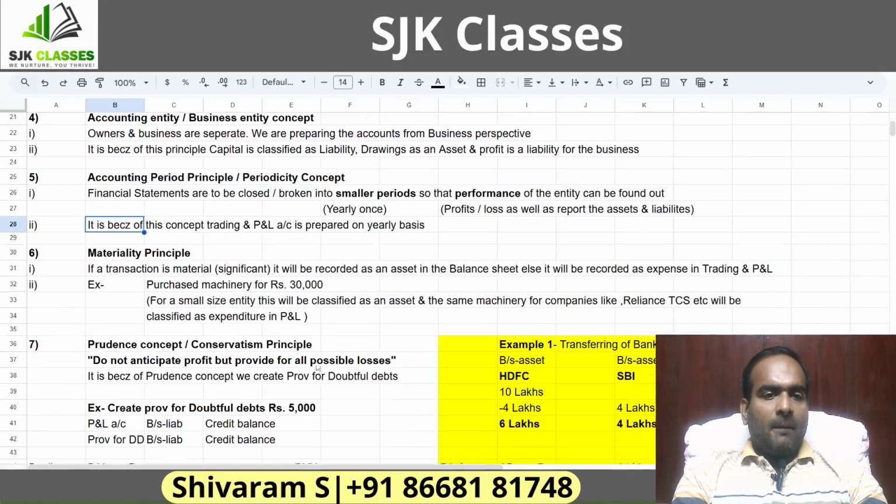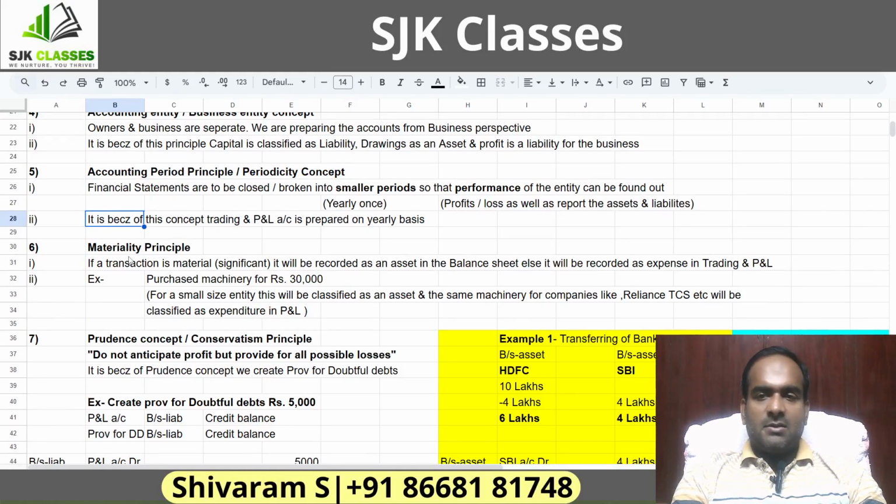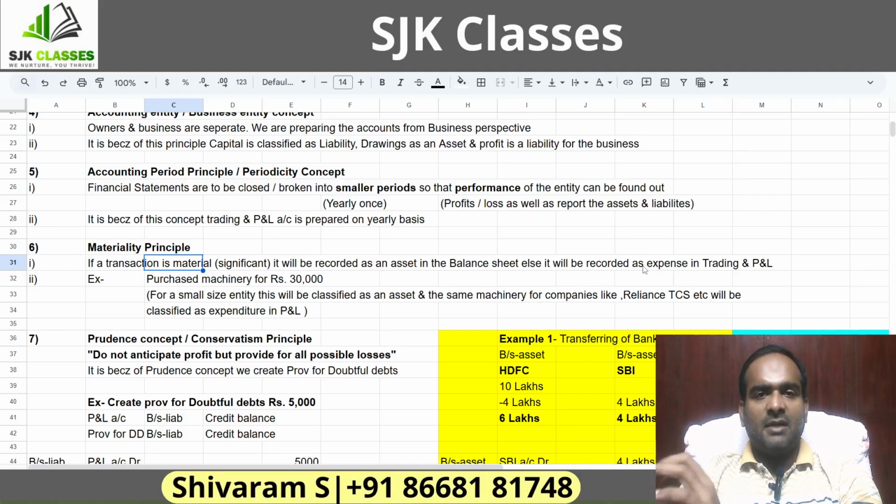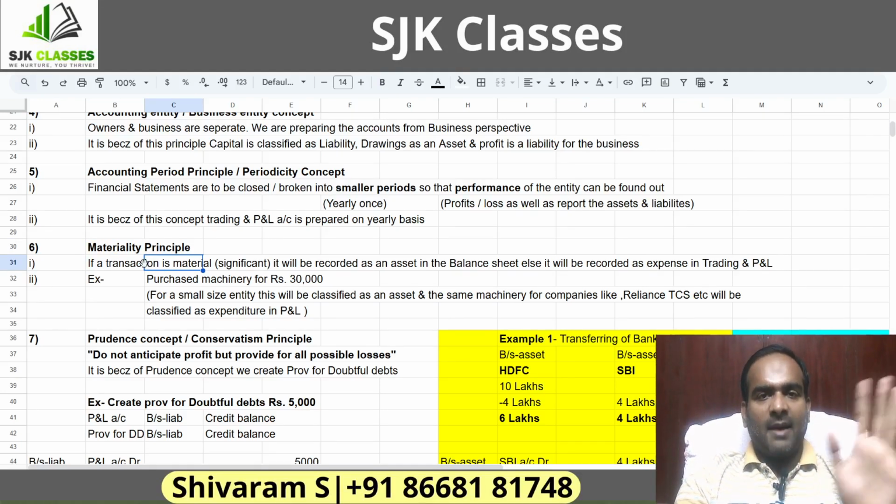Then materiality principle. Just now in the beginning, we spoke about this principle. What is this materiality principle all about? Very simple. If a transaction is material, that is significant, it will be recorded as an asset in the balance sheet. Else, it will be recorded as an expenditure in the trading and P&L. So, if item is material, we have to disclose this item in the balance sheet. If not, take it to trading and P&L.